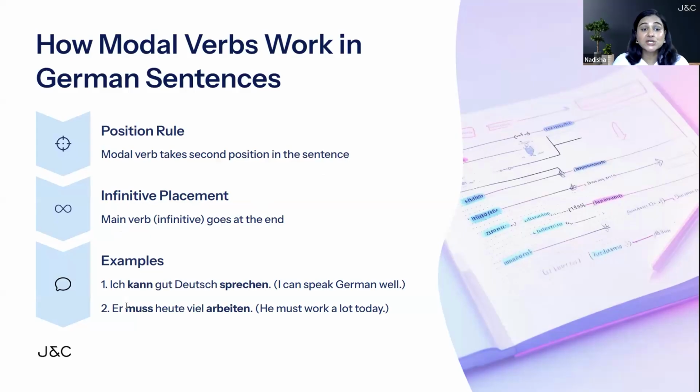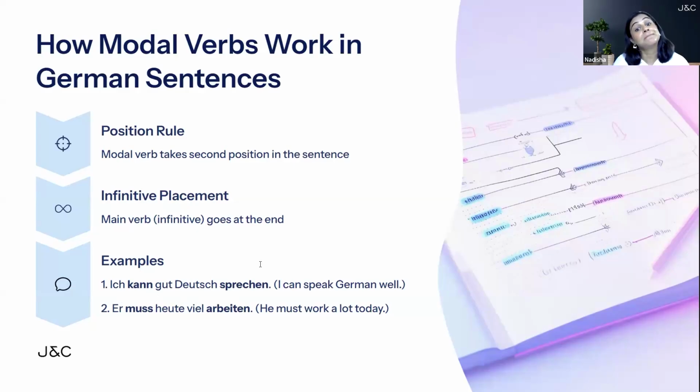Let's see the example. Ich kann gut Deutsch sprechen. Now, können is a modal verb here, and sprechen is the other verb. That's the main verb. So what is the rule? The modal verb comes at second place, and it has to be conjugated with the subject, which is ich here. So können is the modal verb here. It is coming at second place, conjugated based on the subject, which is ich, and sprechen is the main verb.